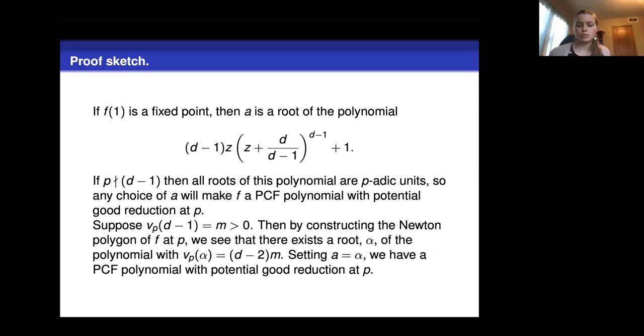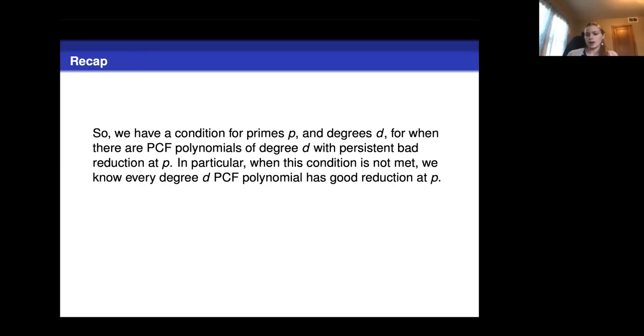But if P does divide D minus 1, so let's just say the valuation of D minus 1 at P is M, then we can construct the Newton polygon, kind of a similar argument, and we'll see that there is a root that has valuation D minus 2 times M, and if we choose that particular root, then we're going to have a PCF polynomial with potential good reduction at P. So this is specifically building a PCF polynomial that has good reduction at a given prime.